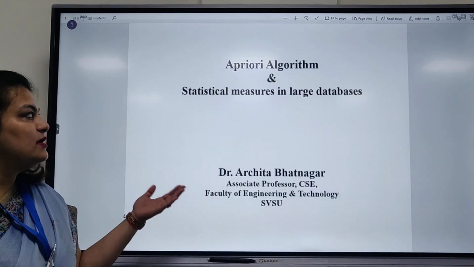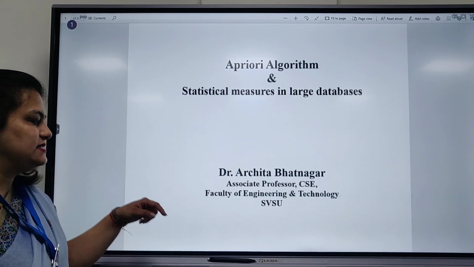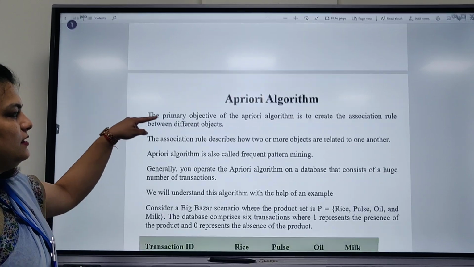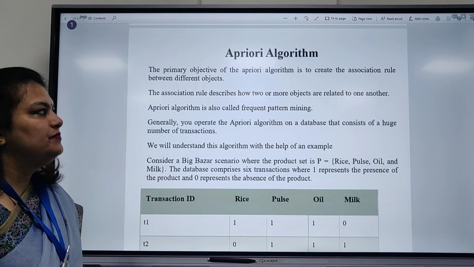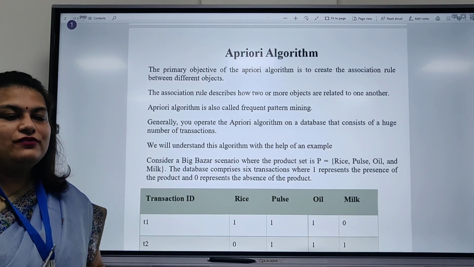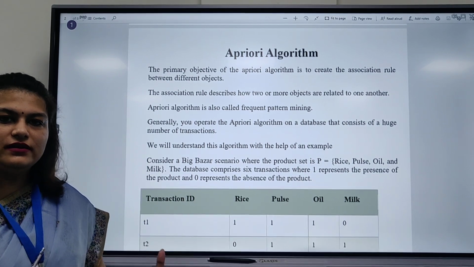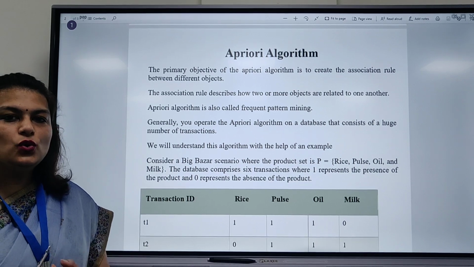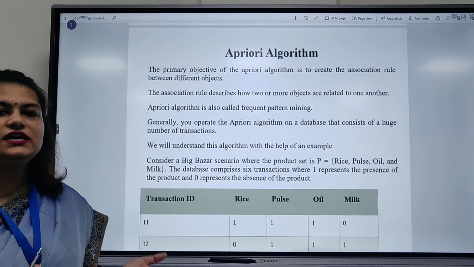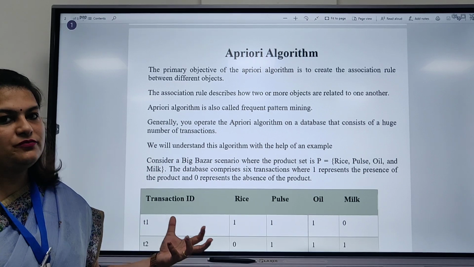Today we will be discussing the Apriori algorithm and the statistical measures in larger databases. The Apriori algorithm is related to association rule mining when we talk about any particular data which is scattered here and there. If we want to know what kind of data has what frequency and which data has the most frequency, then the Apriori algorithm gives us this view.